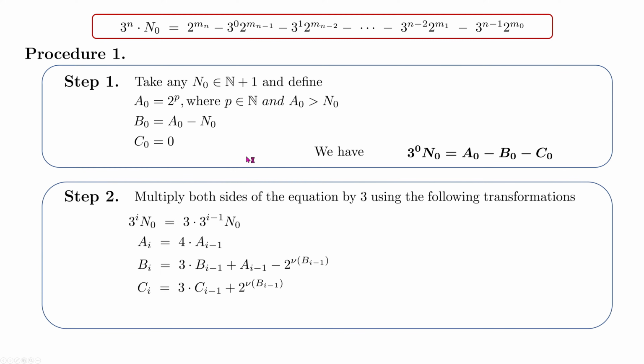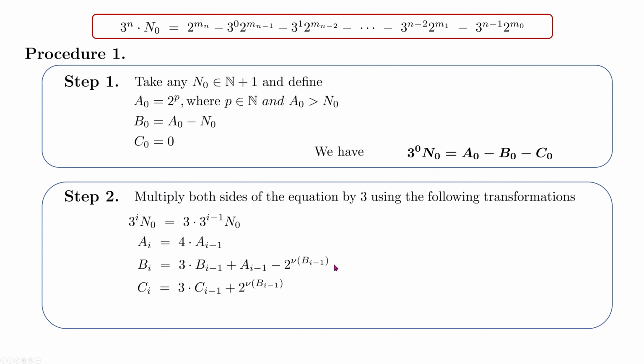So we are progressing to step 2. In step 2, we are just multiplying both sides of the equation by 3, using the following transformations. On the left side, we are just multiplying by 3. On the right side, A is multiplied by 4. B and C are generally multiplied by 3, but we need to make these additional adjustments to get this equation correct.